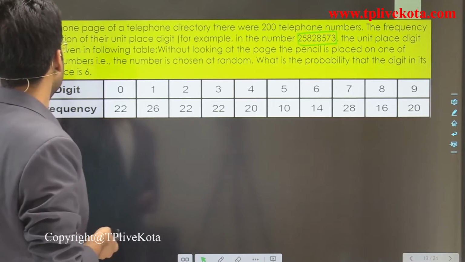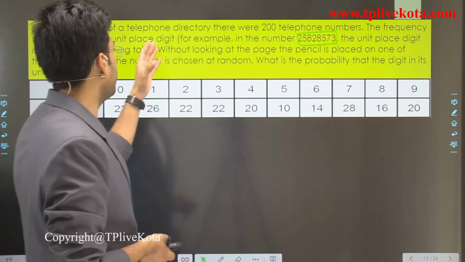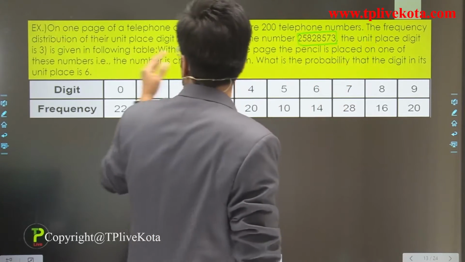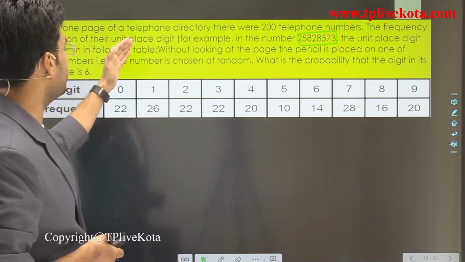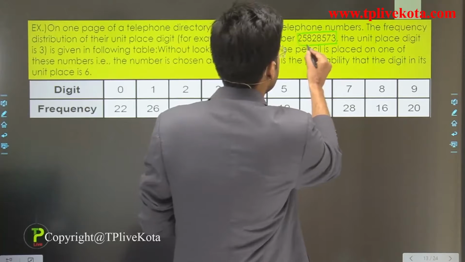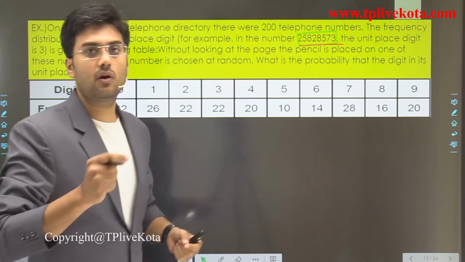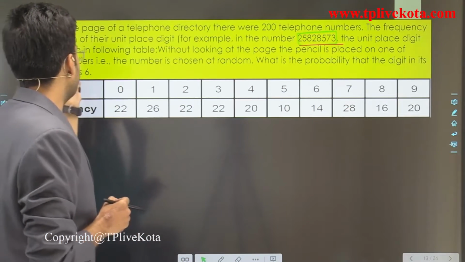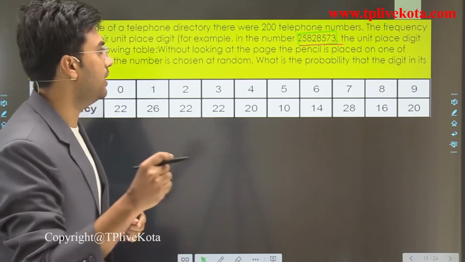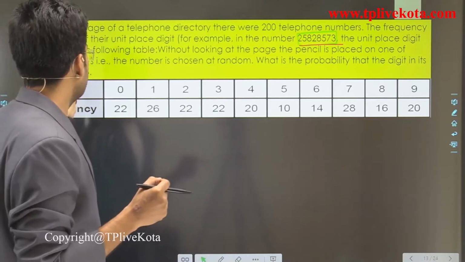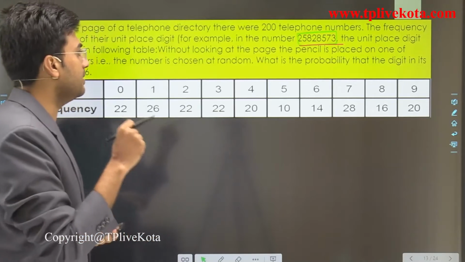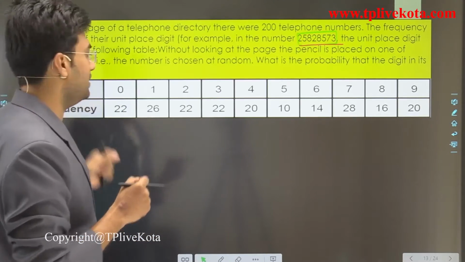In this question it is given that on one page of a telephone directory there were 200 telephone numbers. The frequency distribution of their unit place digits, for example in the number 2582573 the unit place digit is 3, is given in the following table. Without looking at the page, a pencil is placed on one of these numbers, that is, a number is chosen at random. What is the probability that the digit in its unit place is 6?